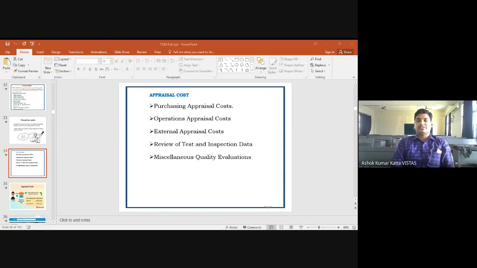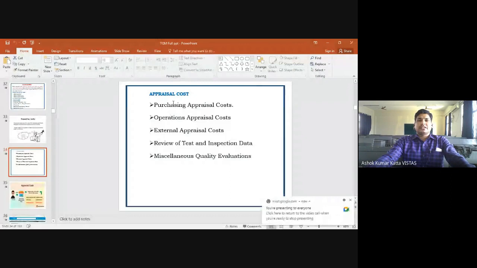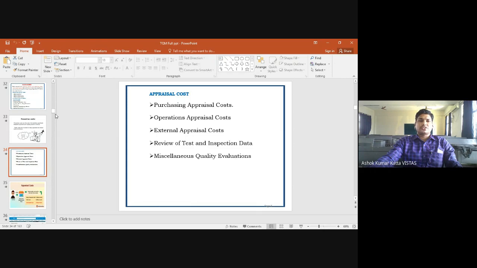Appreciation, land value. Every year the land value will be increased. In what percentage is it increasing? 10% or 20%. The appreciation cost concept also explains clearly that the moment you spend additional cost, you will get additional benefit. By appraising your cost value, you will relatively get benefits like purchasing appraisal cost, operations appraisal cost, external appraisal cost, review of test and inspection data, and miscellaneous quality evaluations.